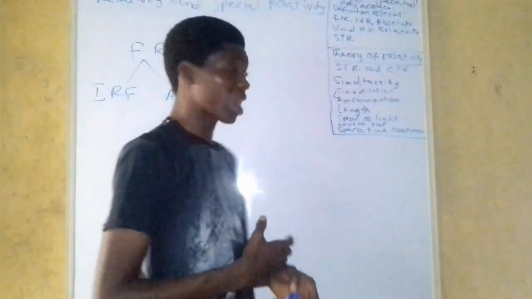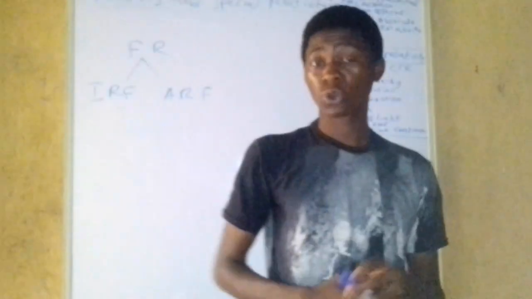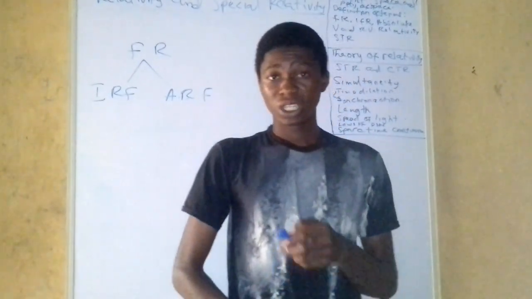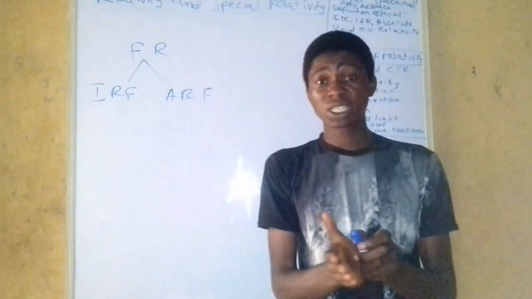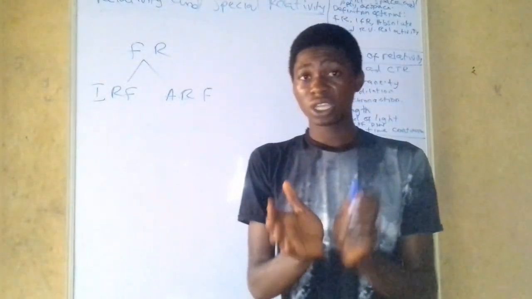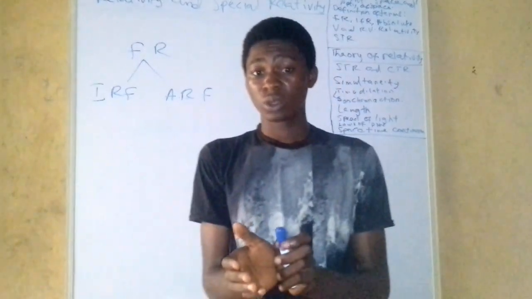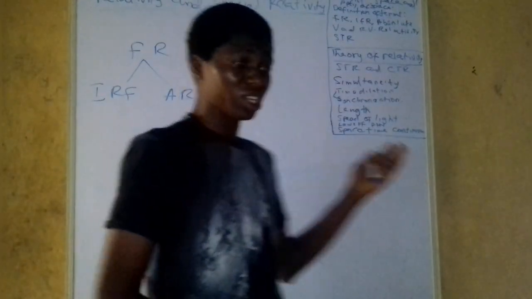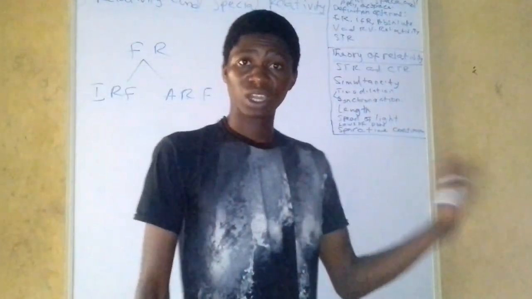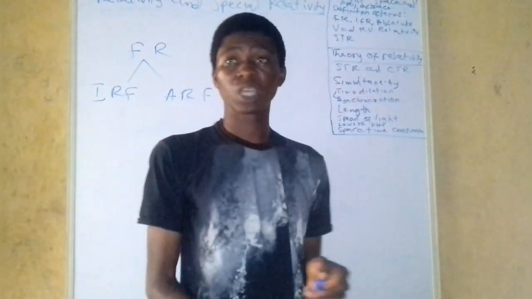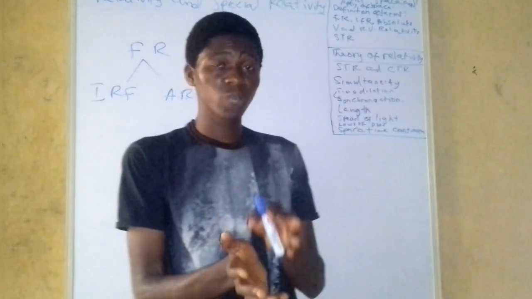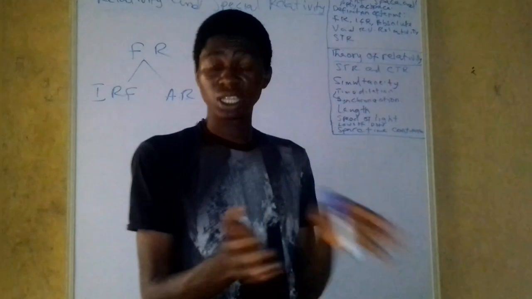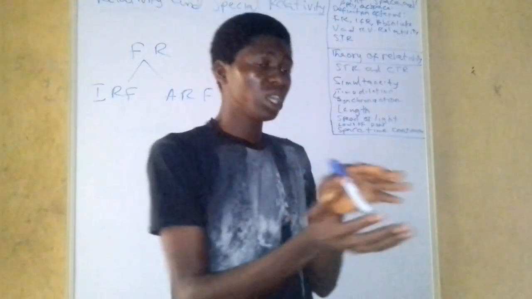And also we have the theory that talks about the space-time continuum. What is the space-time continuum? It simply talks about the fact that space and time coexist. They cannot exist independently. It was the work of Minkowski between 1905 and 1908. He came up with a mathematical model with which he was able to prove that space and time cannot exist independently, but can only thrive if they go together.